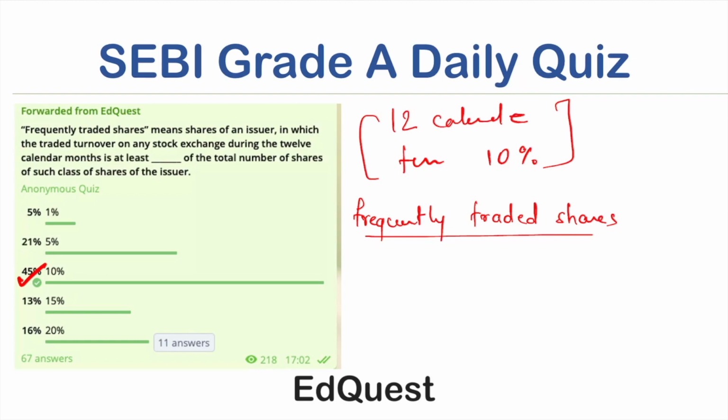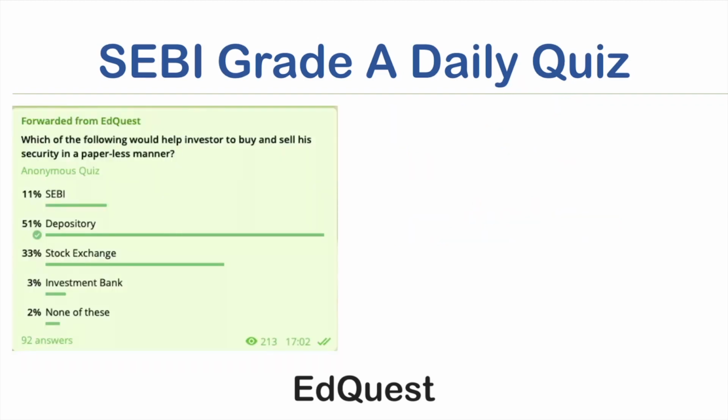So let us move to the next question. Which of the following would help an investor to buy and sell his security in a paperless manner? The options given are SEBI, depositories, stock exchange, investment banks, or none of these. The answer to this is depositories.